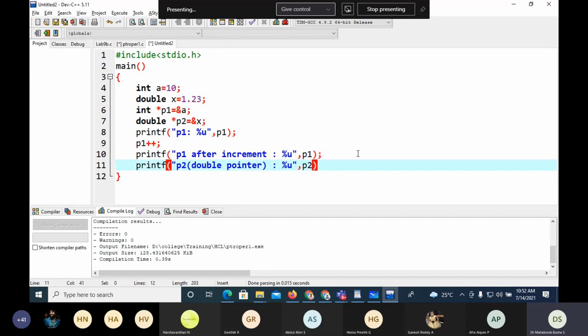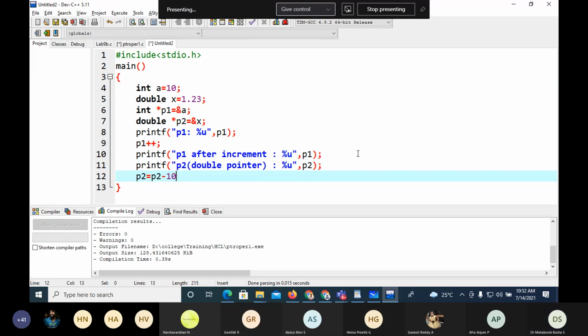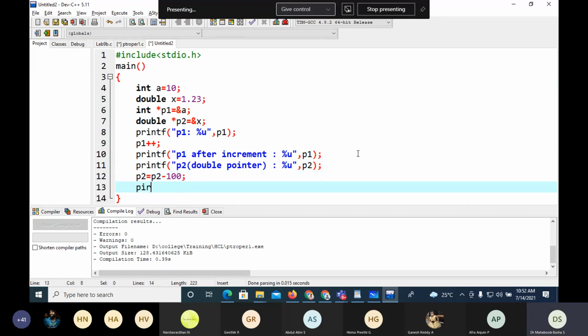Now I'll say p2 equals p2 minus 100, then printf p2 after subtracting 100, percentage u, p2.